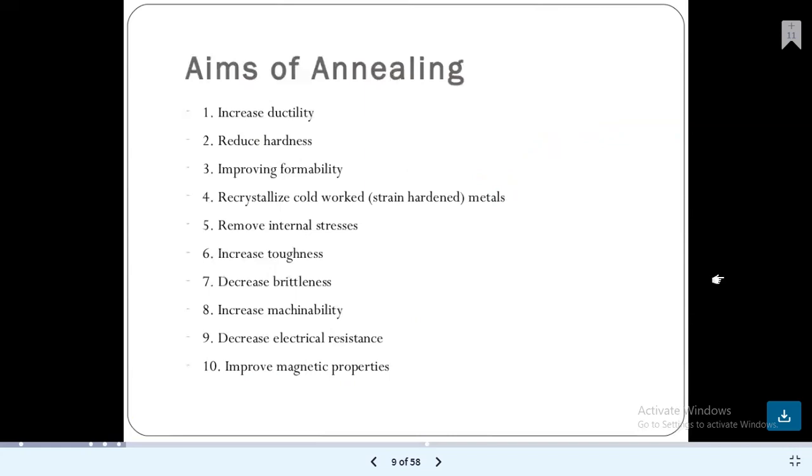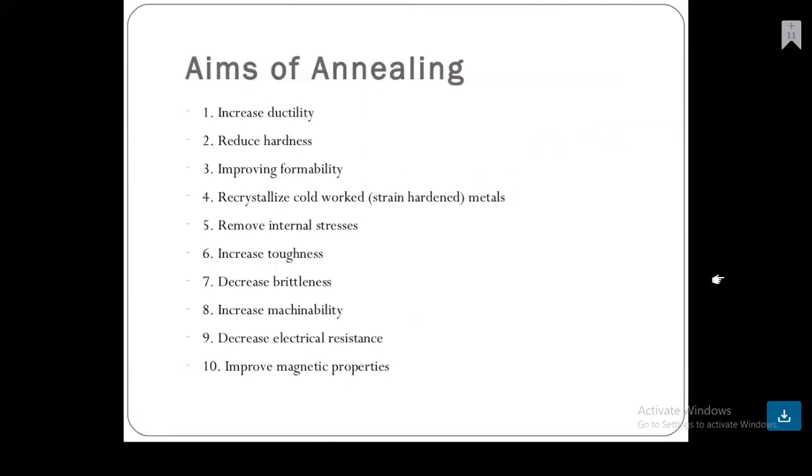Now, the aims of annealing: it increases the ductility, reduces the hardness, improves the permeability, and recrystallizes cold worked, strain hardened metals. It removes the internal stresses, increases the toughness, and decreases the brittleness of the material.